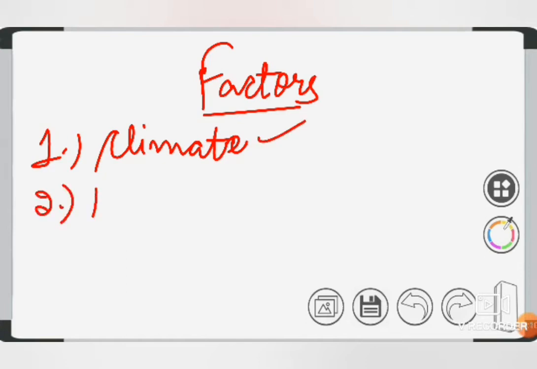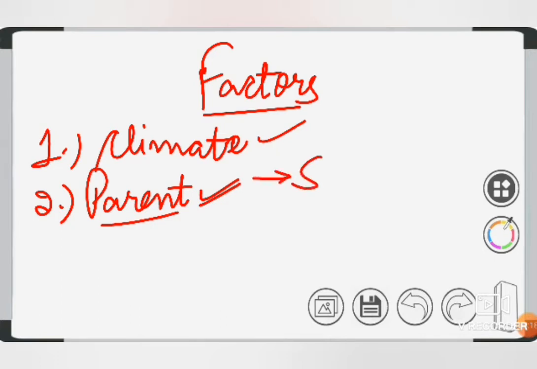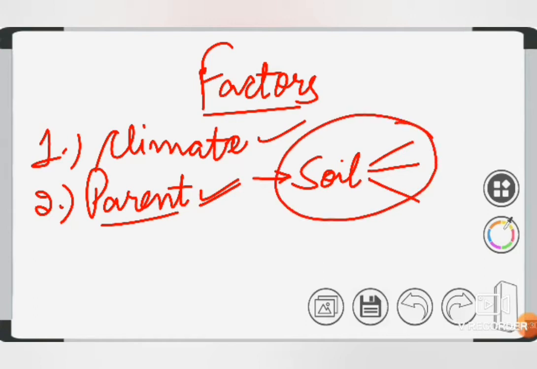Then comes your parent rock. The minerals, etc., which are present in this parent rock, they are contained in the soil also. So the nutrients in the soil, whether it is iron rich, whether it is nitrogen rich or not, whether it is a barren kind of soil, a sandy kind of soil, all these things depend upon the material of this parent rock. It is responsible for all these things.